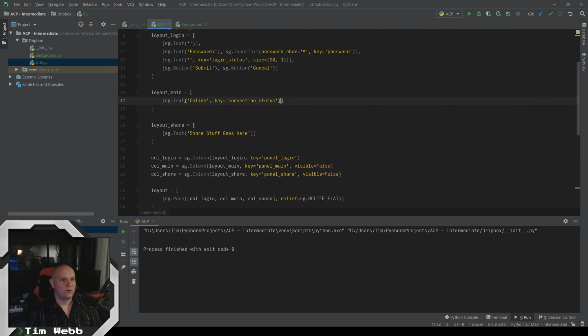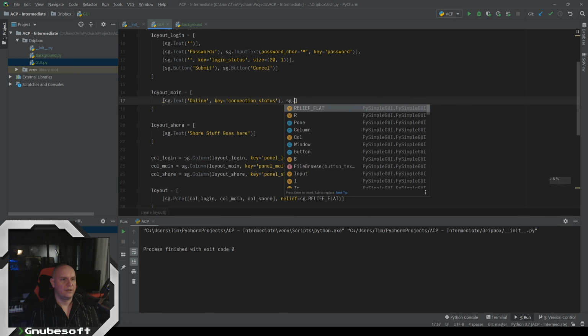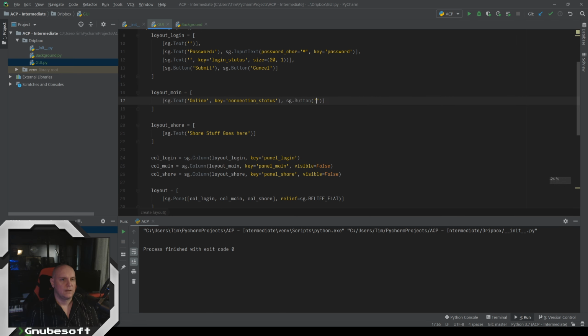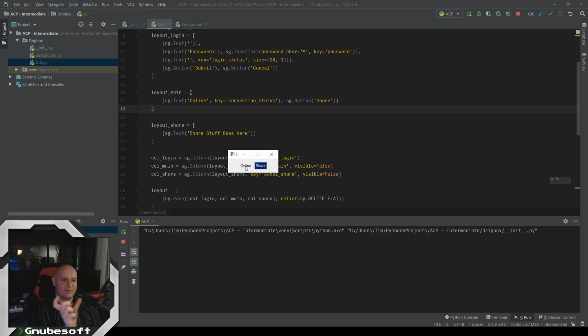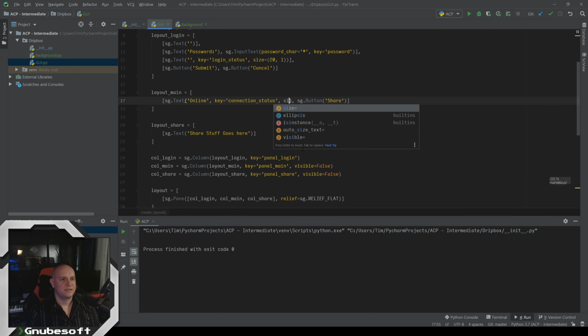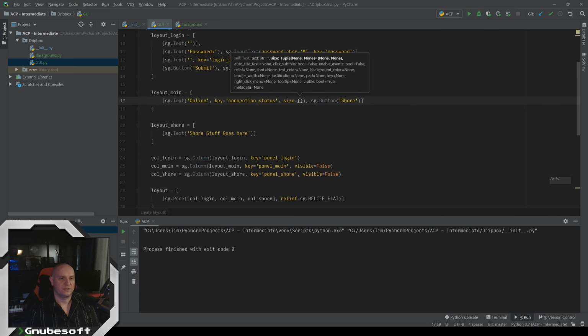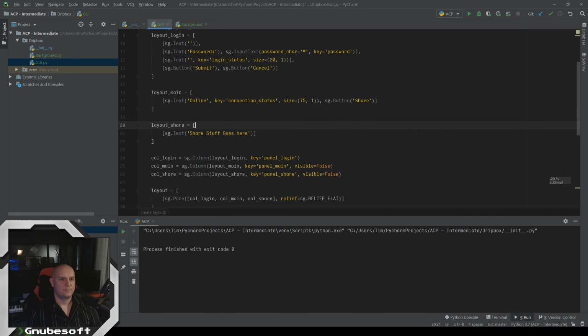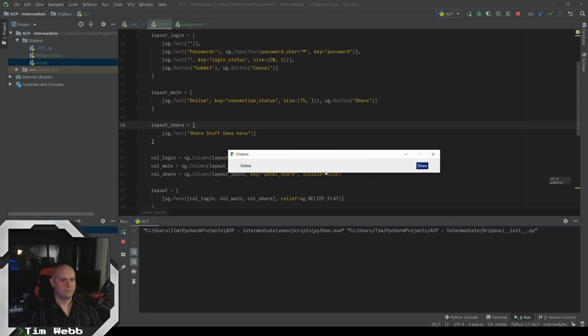And on that same row, let's have a button for our share. And this is not going to look good because it's squishing everything together. It's turning that into a very small window here because we're not giving it any kind of sizing. So let's give it some sizing here. We'll say that the size of this text box should be, and we're using a tuple here, of 75 characters long and only 1 character high. And that should look a lot better, give us more room. Yay, we got lots more room.